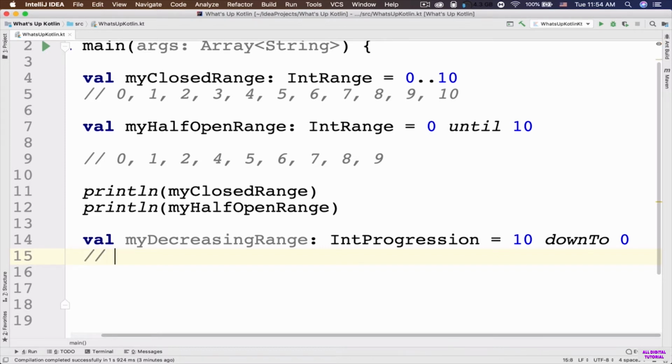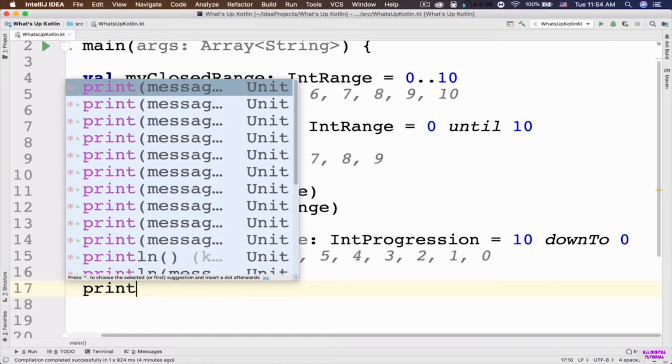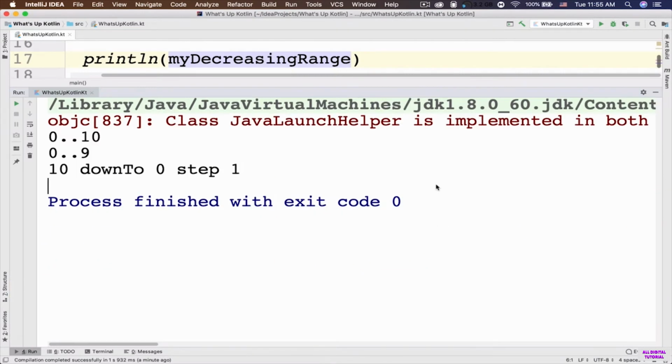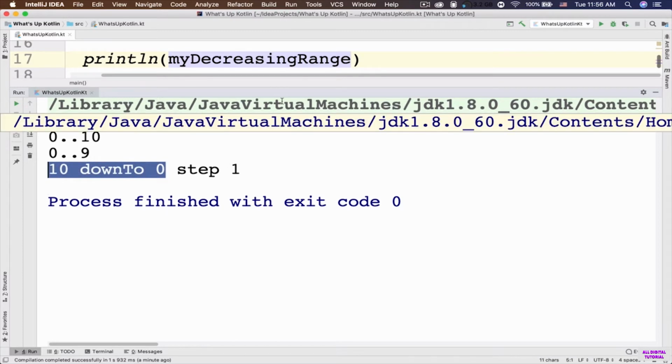So here we've got numbers 10, 9, 8, 7, 6, 5, 4, 3, 2, 1, and 0. It is inclusive. So let's go ahead and run the app and see the results. My decreasing range. So here is the result, 10 down to 0, step 1. For now, just ignore this step 1 here. Here is the result that we've got from this decreasing range.